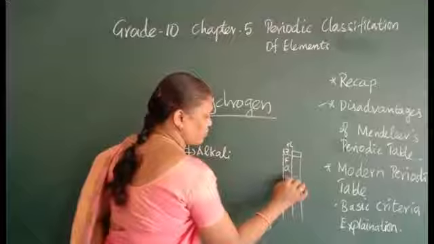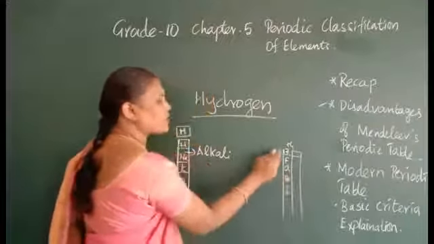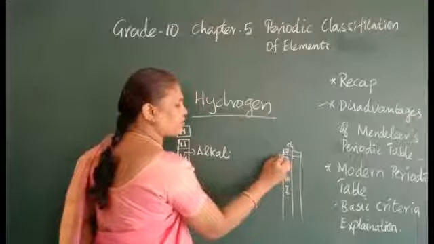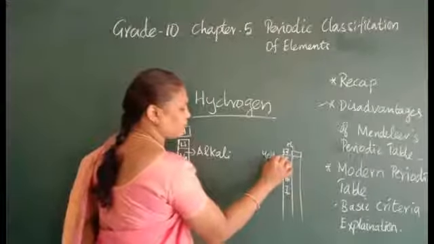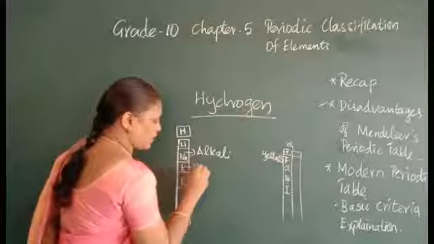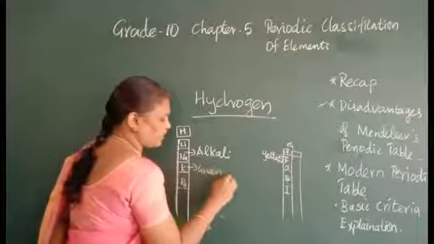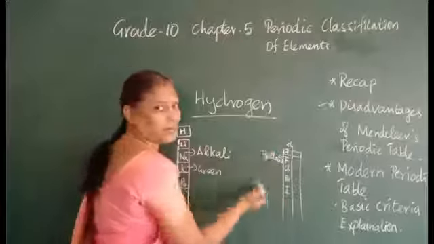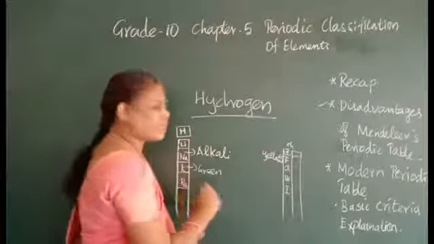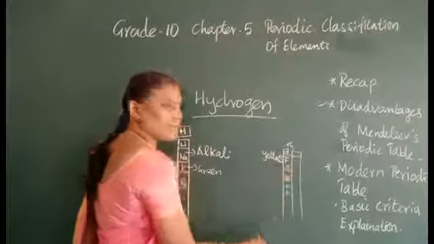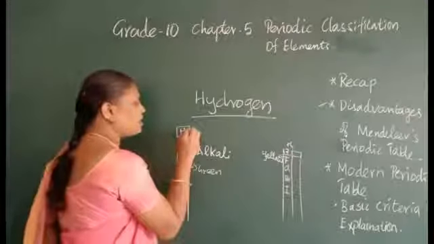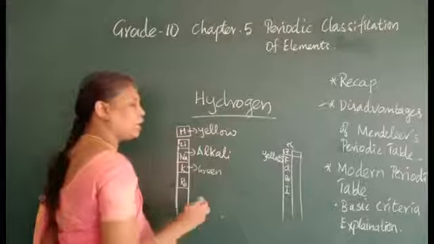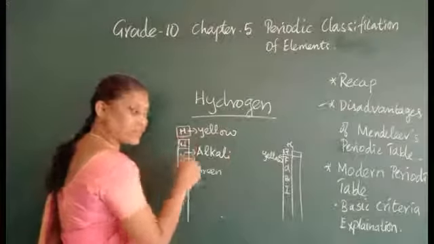Chlorine, bromine, iodine, all of them. So the 17th group, if you see, has yellow color. What is the color? Yellow. In the book it will be green in color. In order to show which one is metal and which one is non-metal, green color is metal and yellow color is non-metal. Here he has given yellow color, but these are green in color.